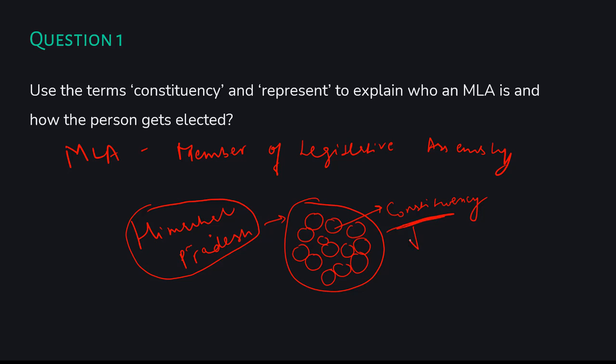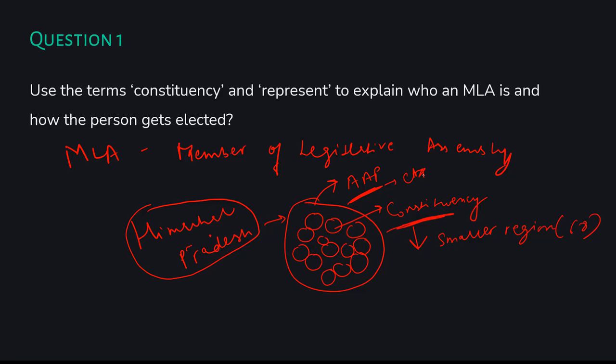A constituency is basically a smaller region in the entire state, and there are 68 constituencies in Himachal Pradesh. Now we all know that there is a state government for the entire state. Let's say it is the Aam Aadmi Party. We're just assuming, all right? So there will be a chief minister too, who belongs to the Aam Aadmi Party, because the state government of Himachal Pradesh is the Aam Aadmi Party. We're just assuming it.